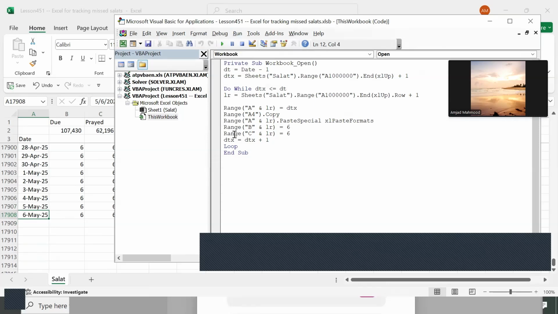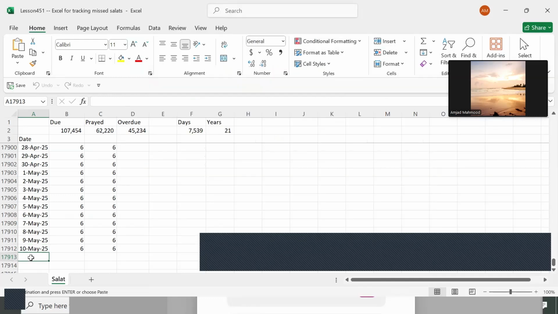So what it is going to do is that I put a breakpoint, and you will see that it has automatically added the dates to the file, meaning it keeps on adding the date until you reach today's date, right? So it is keeping on adding it, and that's it. And now it will leave out today, because today is 11, so it will not enter 11 until 11 becomes yesterday, right?